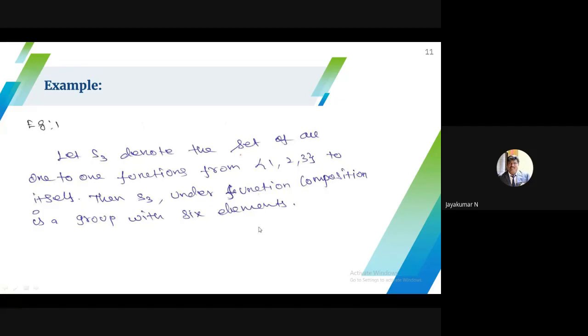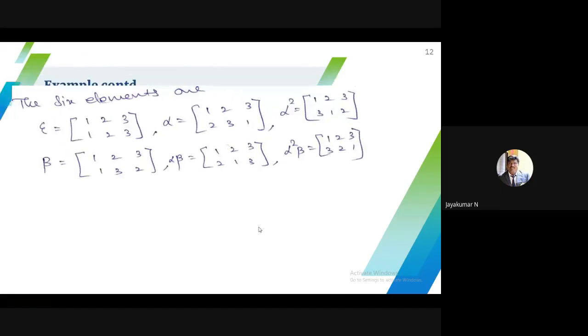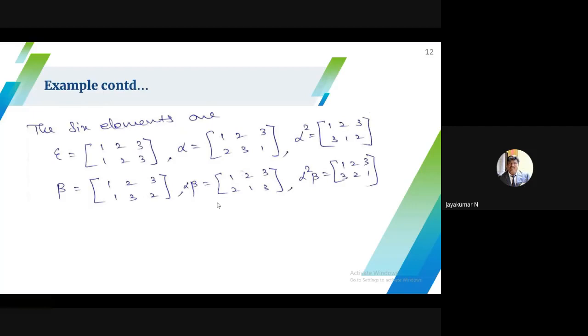Already I told that Sn is a symmetry group. Here n equal to 3; for n equal to 3, you have to choose the set 1, 2, 3. The number of elements in S3 is 3 factorial, that is 6 elements.